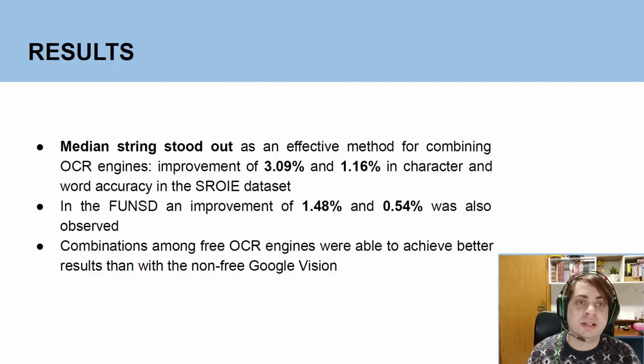We presented many different results regarding all the combinations in our work, but the median string was the one that stood out as an effective method for combining OCR engines. It presented an improvement of 3.09% in character accuracy and 1.60% in word accuracy for the SROIE. For the FUNSD dataset, an improvement of 1.48 in character accuracy and 0.54 in word accuracy was observed.